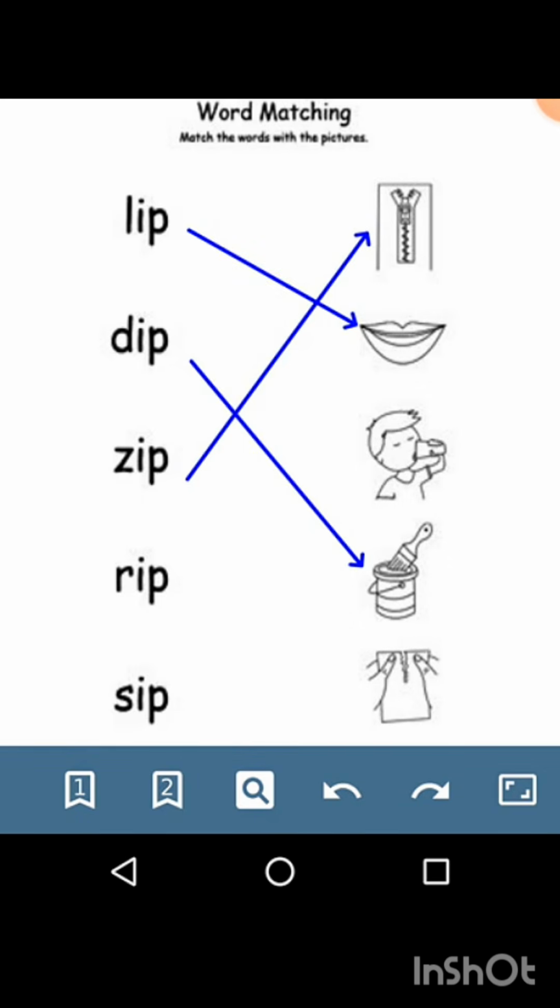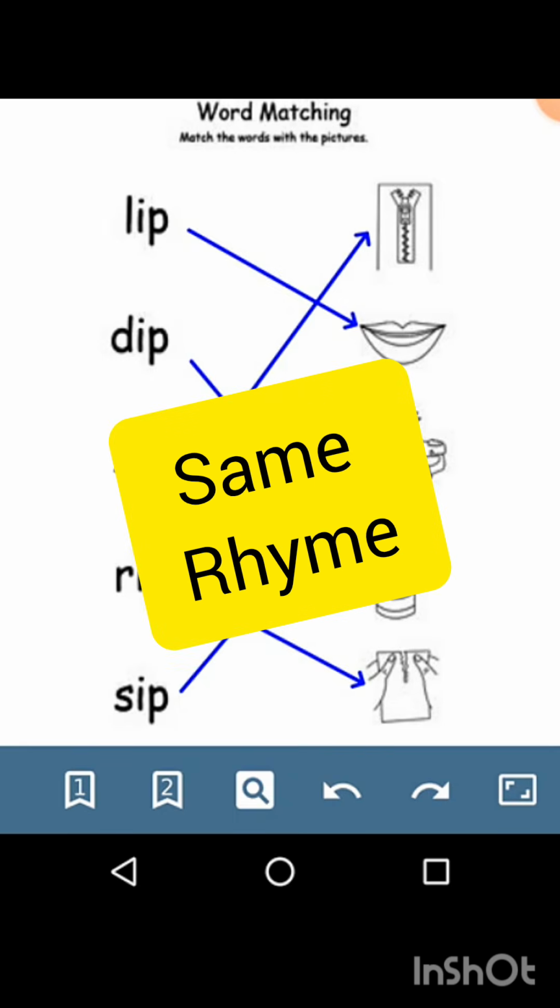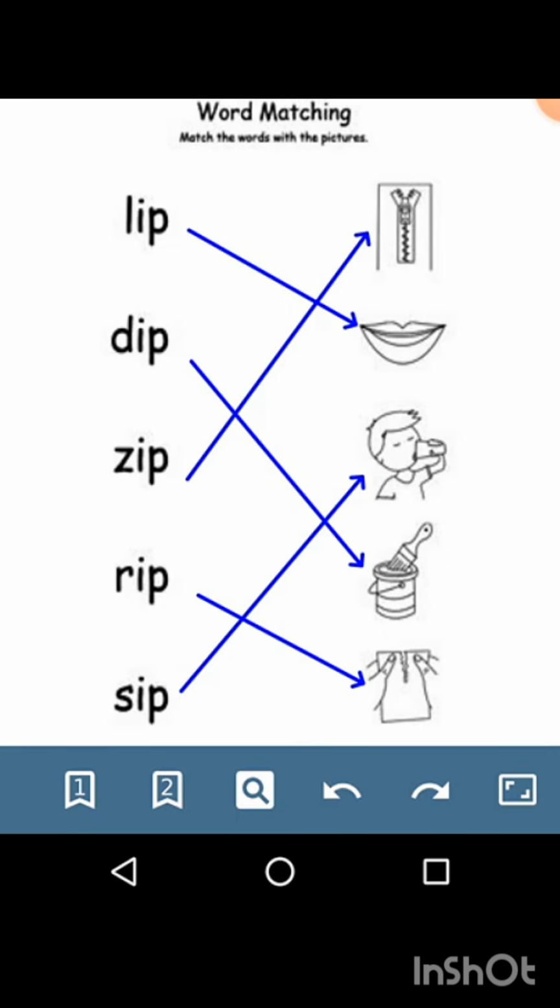Rip, to rip a paper. To rip the paper apart. Sip, to drink a small amount of a liquid. As you notice, these words have the same ending sounds. Lip, dip, zip, rip, sip, ip, ip, ip.